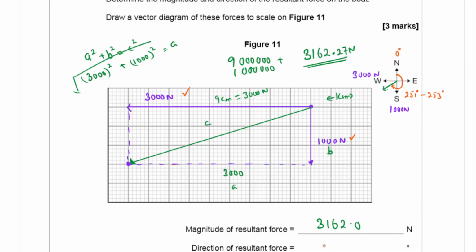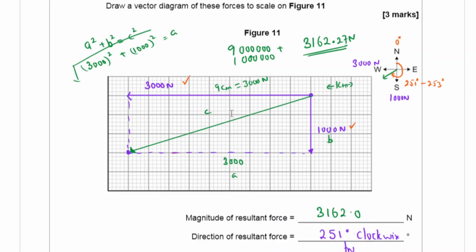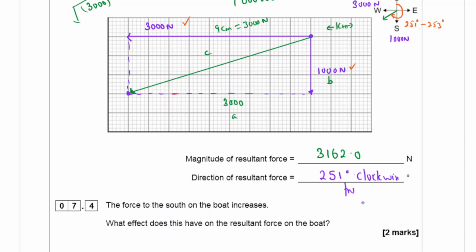Right? So your answer is going to be 251 degrees clockwise from north.